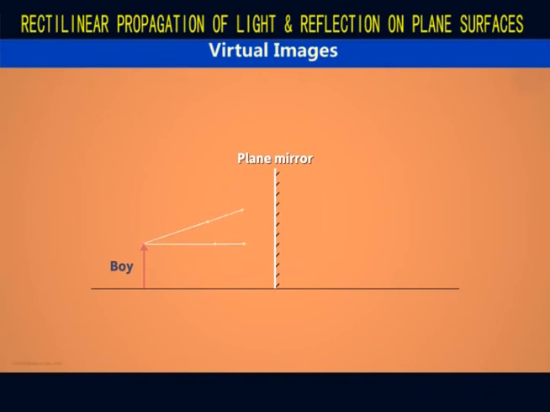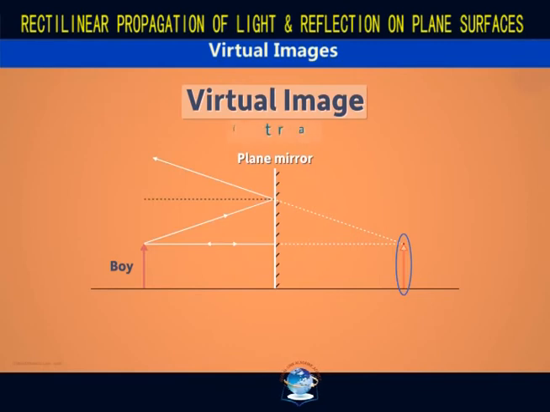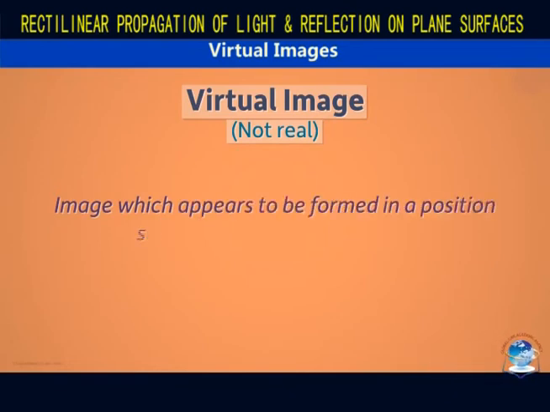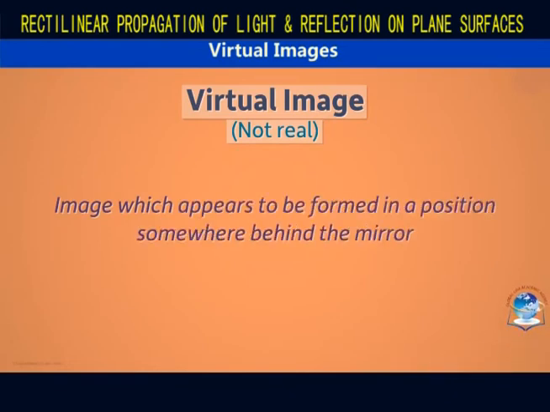When the rays are incident on the mirror, they are reflected according to the laws of reflection. When extended backwards, they give us the position of the image behind the mirror. Although it appears all the light rays are diverging from this point, in reality, there are no light rays behind the mirror. We say the image formed here is virtual. In other words, it is not a real image. A virtual image is one that appears to be formed somewhere behind the mirror, but in reality, there is no image there.